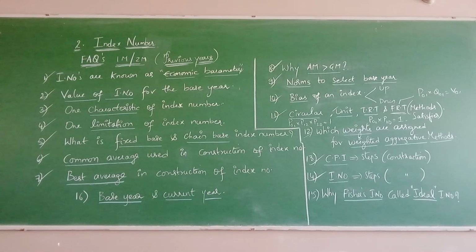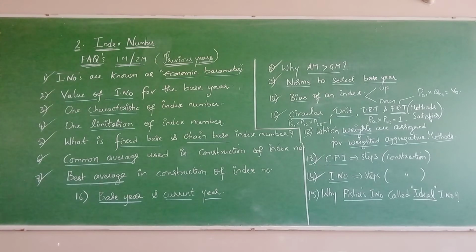Next, index numbers. You know the definition of index number. It is used to measure the relative change in the level of a phenomenon with respect to time, geographical area, etc. Now, what are the construction steps of index number? First one is purpose. Second one is selection of base year. Third one is selection of items. The fourth one is obtaining price quotations. The fifth one is selection of weights and selection of average. And the last one, selection of formulae.